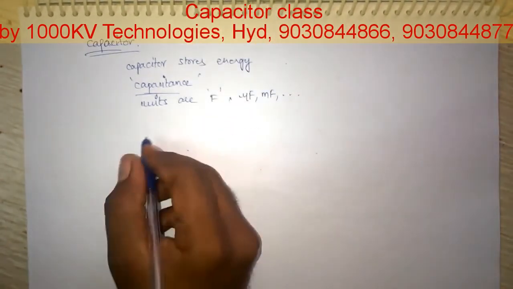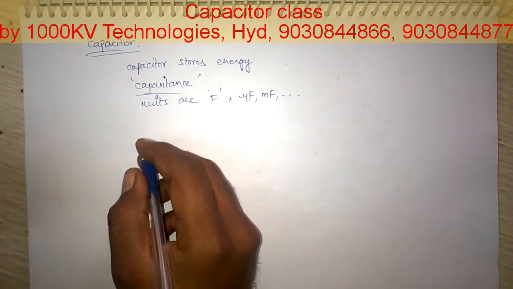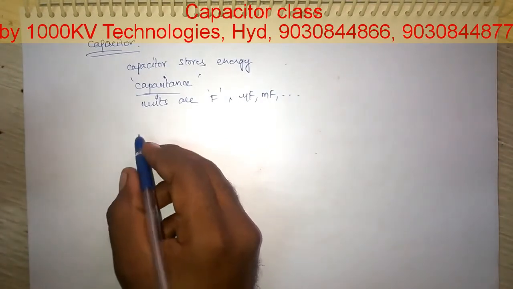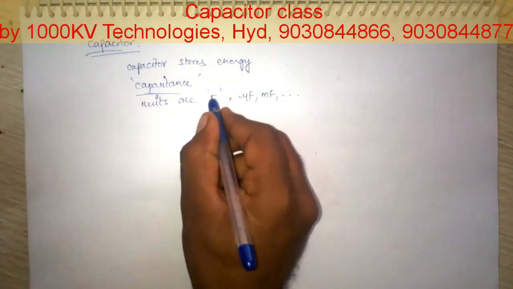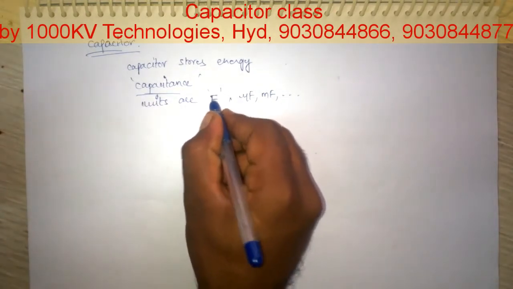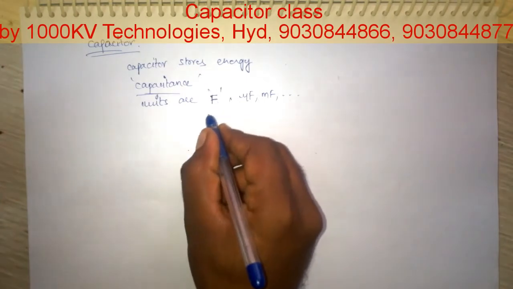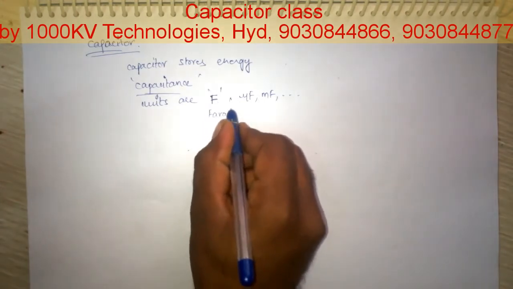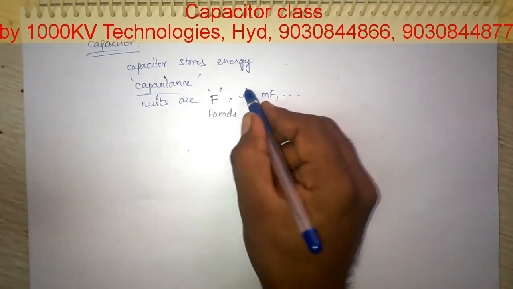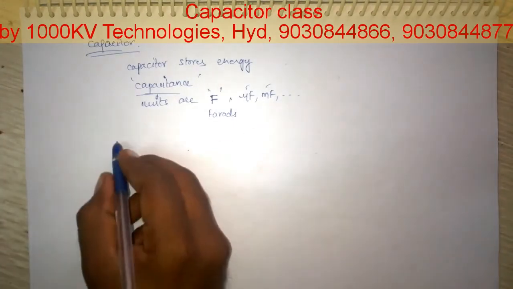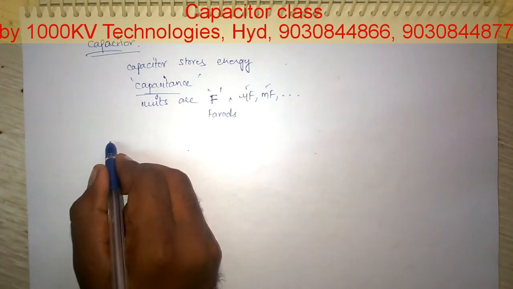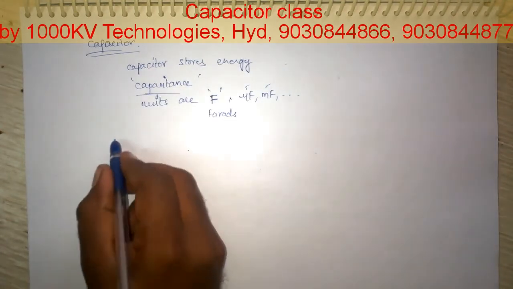And we have different types of capacitors: polarized capacitors and non-polarized capacitors. The unit is denoted by capital F, farads, and generally microfarads, millifarads.